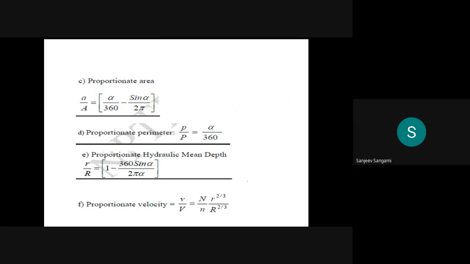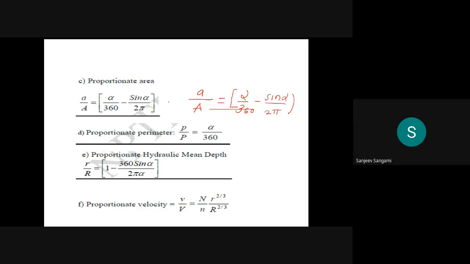Then, if you want to calculate the proportional area, that is small a divided by capital A, it can be calculated with the formula alpha by 360 minus sin alpha by 2 pi.